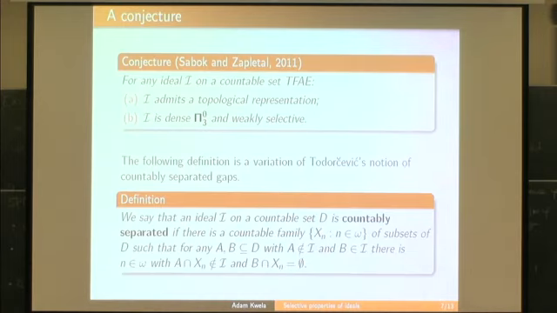Okay, and this is stronger than weak selectivity. Each countably separated ideal is weakly selective. Maybe it is not obvious now, but it is quite easy to prove it.